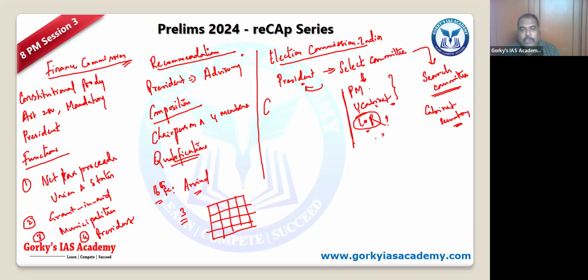It is nominal. When you have a really effective committee, then you need to have the Prime Minister and one Leader of Opposition, and some other person who will be there. That is what the Supreme Court said. CJI or any judge of the Supreme Court can be there. In case the CJI doesn't want to appear, a nominee of the CJI from the Supreme Court can be there. Okay, which will be balanced because the Election Commission must be an independent body, because elections are fundamental to democracy.